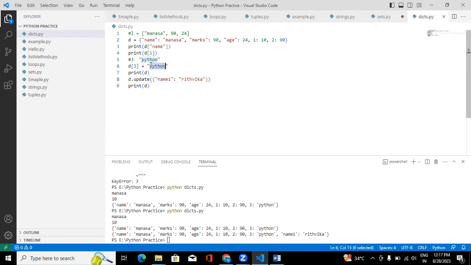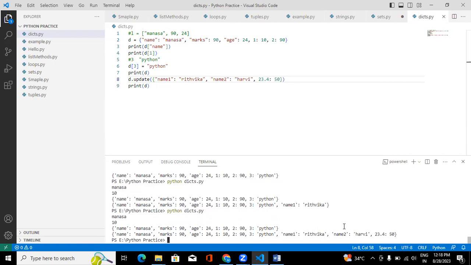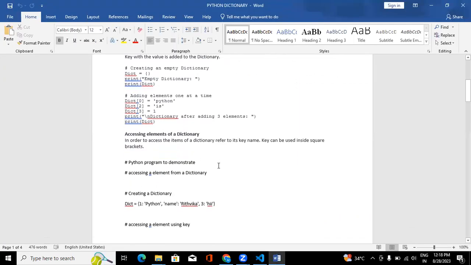See, if you do assignment like this, you can add one, right? If you use this update, you can add multiple key value pairs. Name2. So I'm assigning values to these. See, now if you run, it added the 3 key value pairs to the dictionary. Okay, this is how we can add elements to the dictionary, in 2 ways.